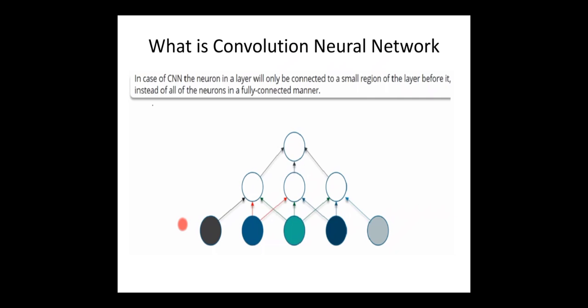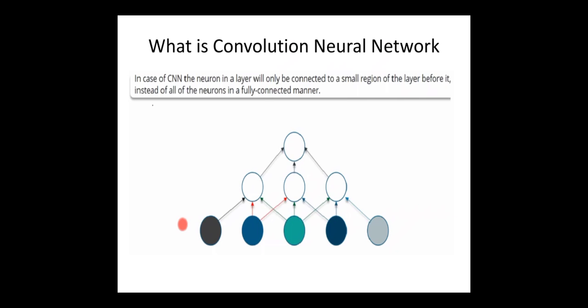So the hidden neurons are connected to a limited number of neurons in the first layer. They are not connected to all the neurons present in the previous layer. So there are fewer connections, which ultimately means fewer weight values, and the computation is also less.